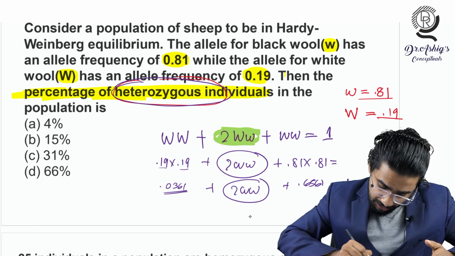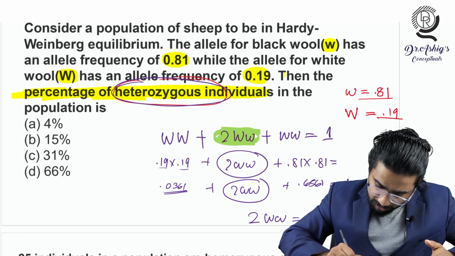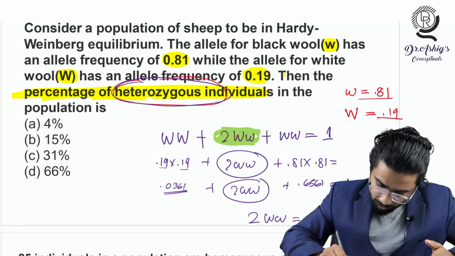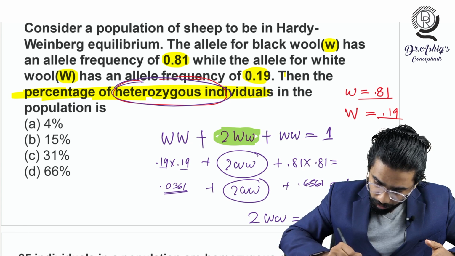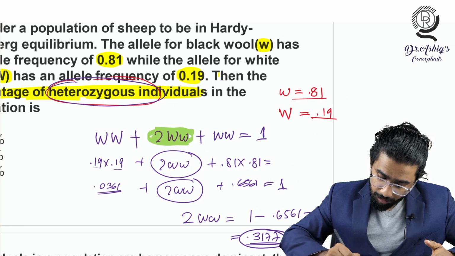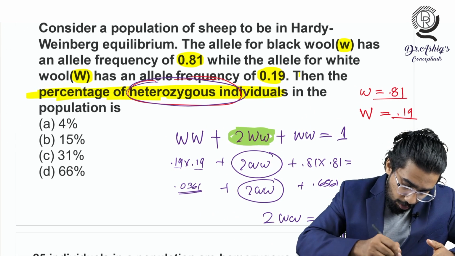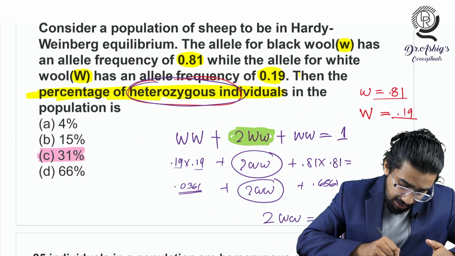I will be telling that it will be 2Ww, that will be equal to 1 minus 0.6561 minus 0.361. That will be giving the value of almost 0.3177. And what is the percentage? If you are considering, you have to multiply by 100 there. That will be giving the answer of 31 point something. And you can see one option is here, that is 31. That will be the answer here.